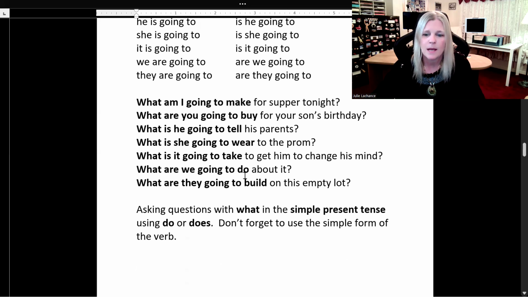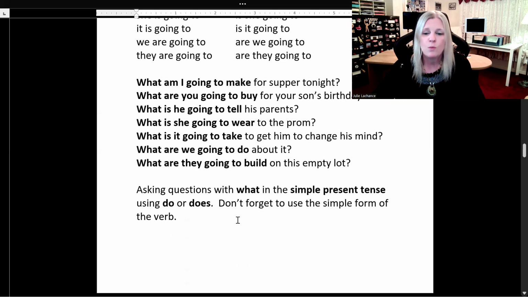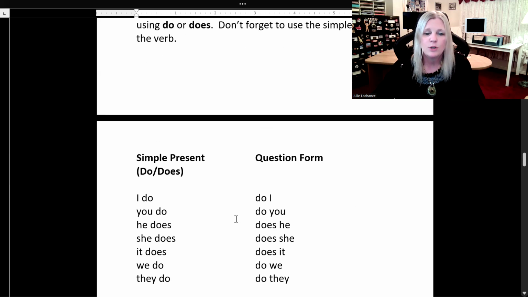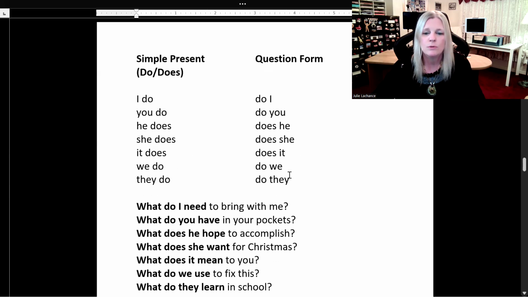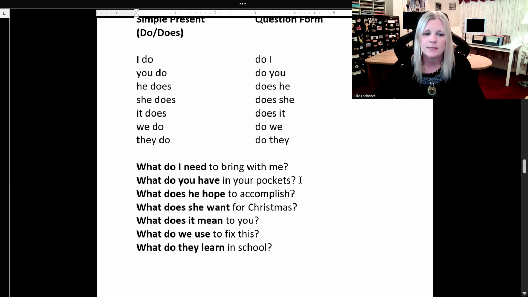So easy. Now let's look at asking questions with what in the simple present tense using do or does. Don't forget to use the simple form of the verb. So the simple present tense with do or does: I do, switch it around to form the question form. Do I? You do, do you? He does, does he? She does, does she? It does, does it? We do, do we? They do, do they? Let's look at some sample sentences.